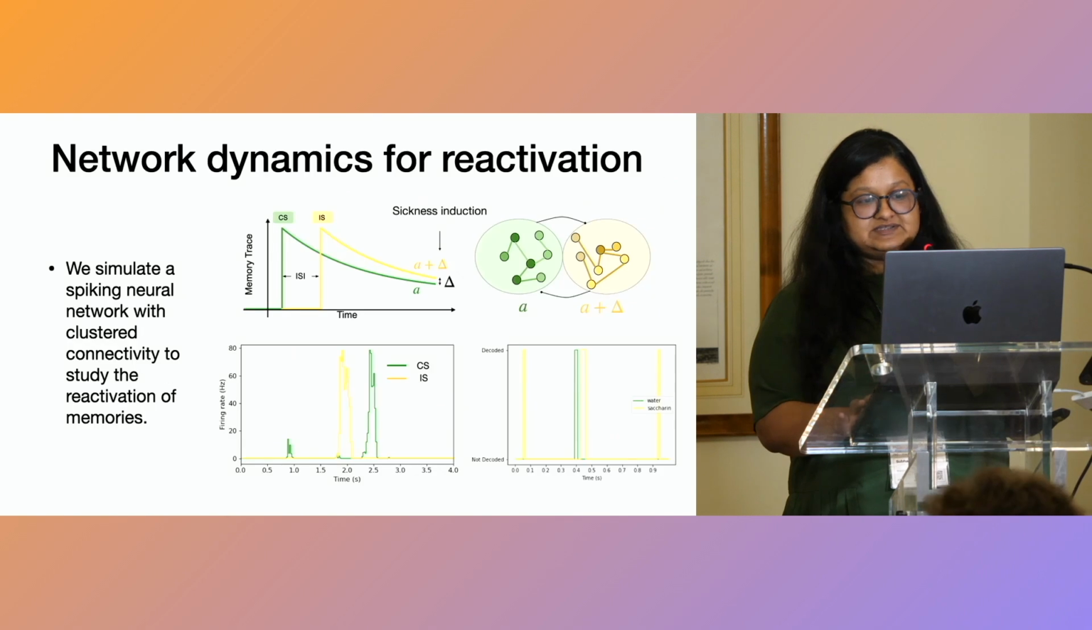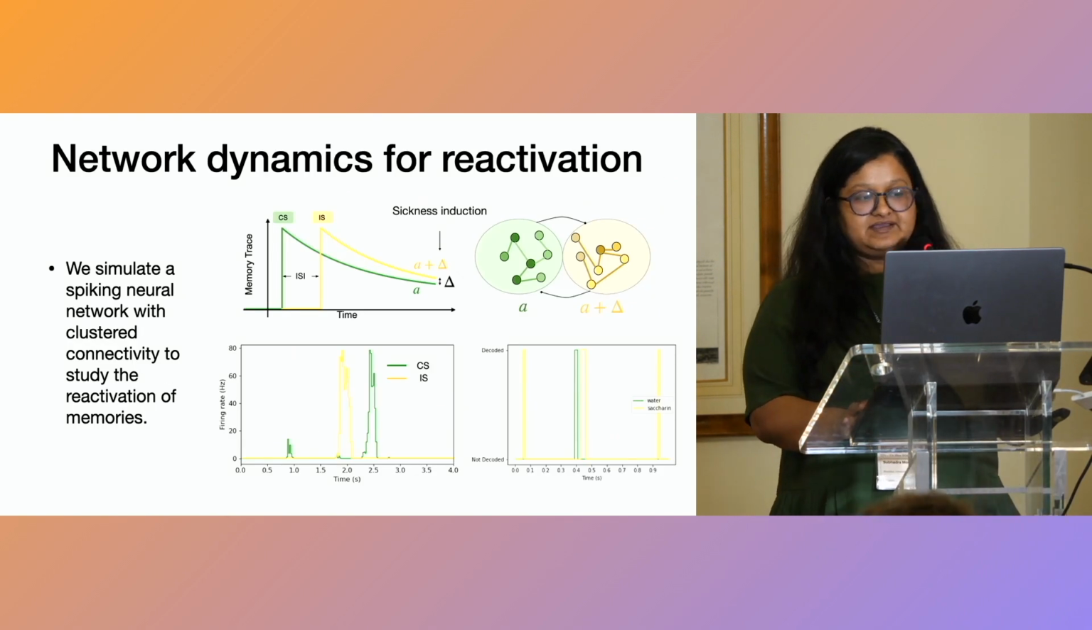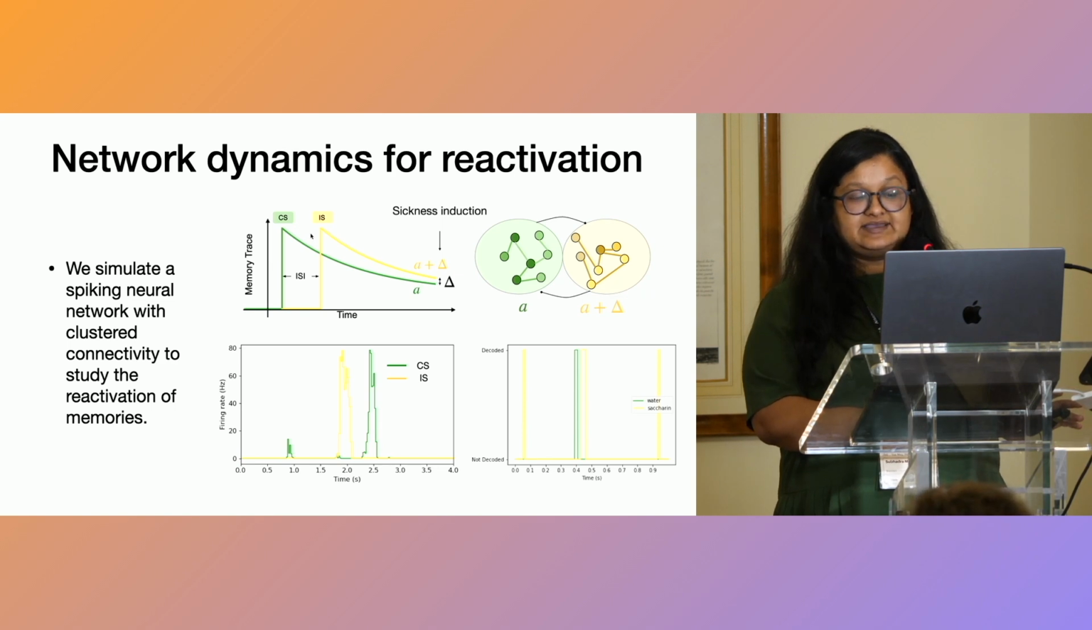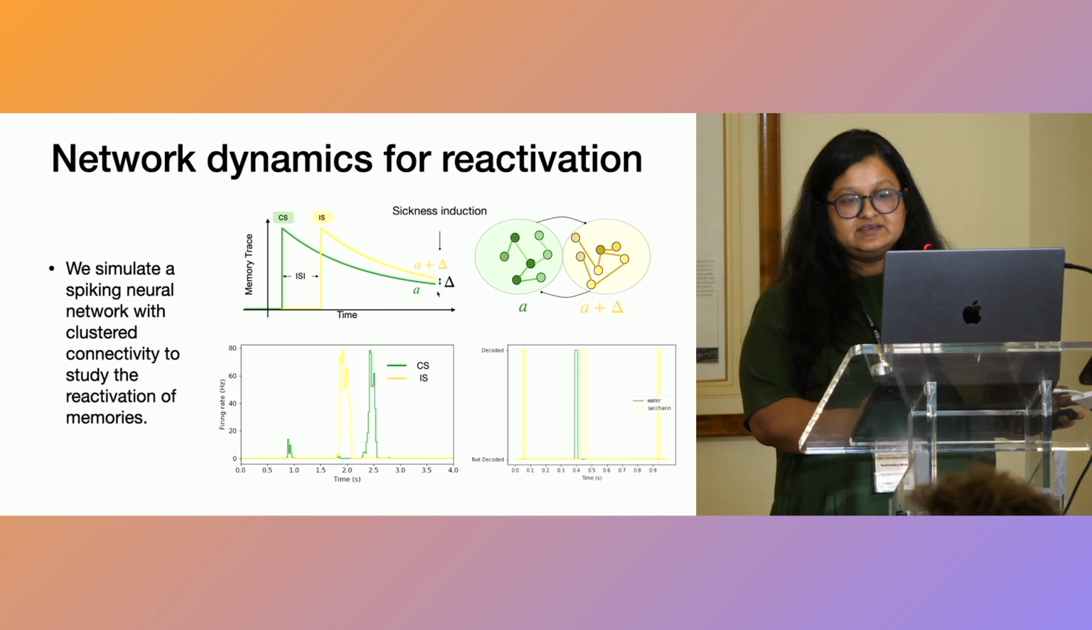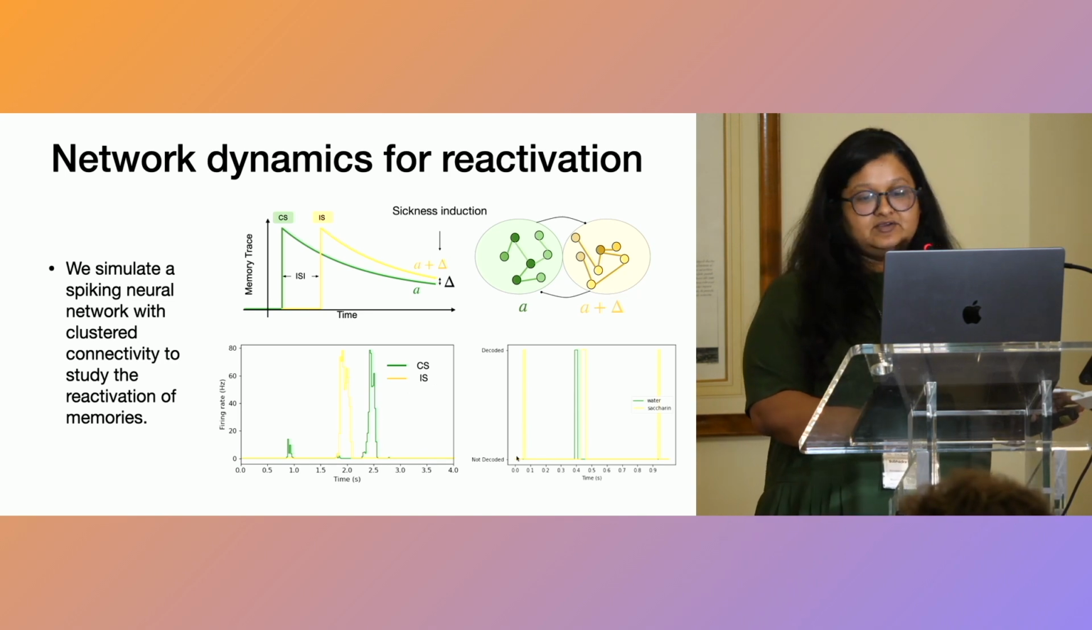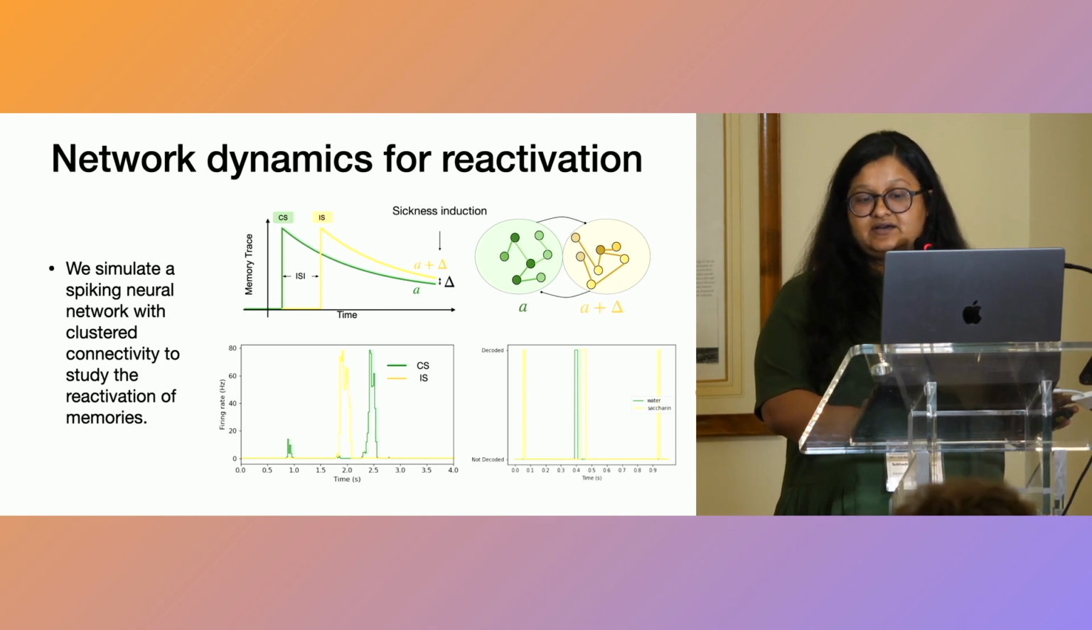And to test our hypothesis, we build a spiking recurrent network with clustered connectivity with two clusters corresponding to the two memories of the two stimuli. We assume that the memory traces or the recurrent weights decay in time, and as the IS was introduced later, it would have a higher recurrent weight compared to the CS, which we denote by delta. When we simulate this network with Poisson inputs, we see reactivations of both the CS and IS ensembles, which are similar to the reactivations seen in the gustatory cortex during sickness.